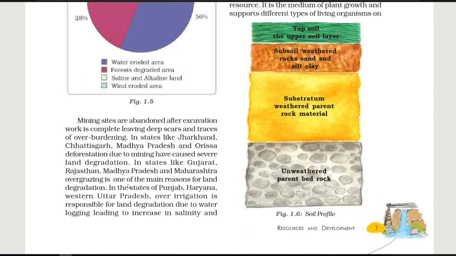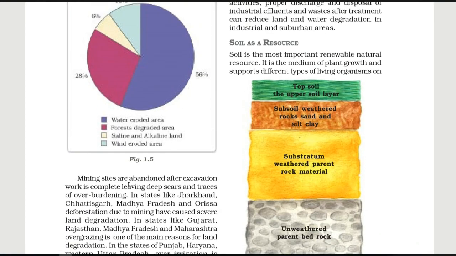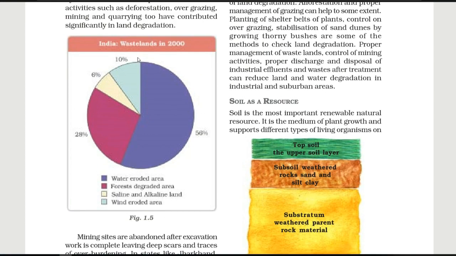Next we have the paragraph. Here one pie chart is given, showing how much wasteland we had in India in the year 2000 and what the proportion of each type is. So it is mentioned here.